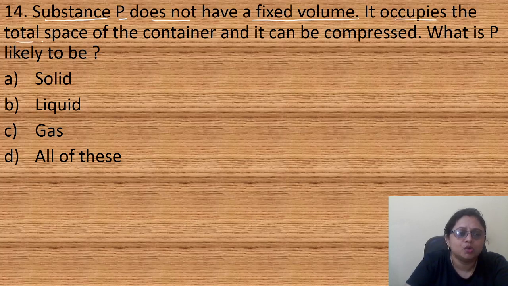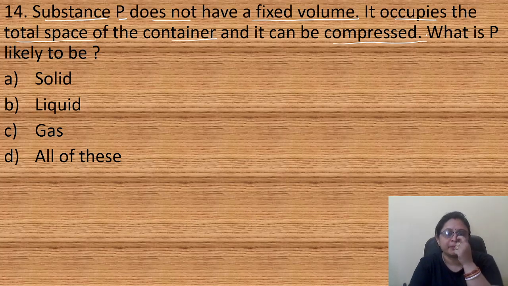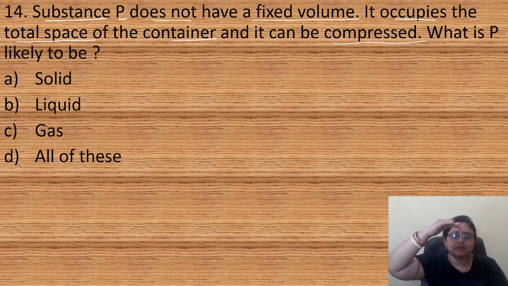It occupies the total space of the container, meaning if you keep it in a container of this size, it will occupy the total space. Now if you shift it to a bigger container, it still occupies the total space, right? So you can imagine what that is. Yes, that is the gas.